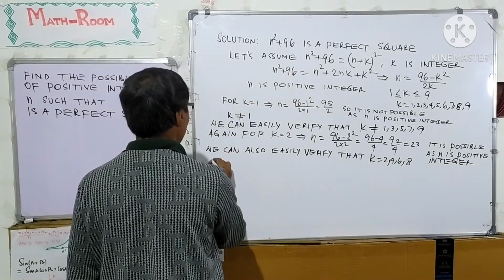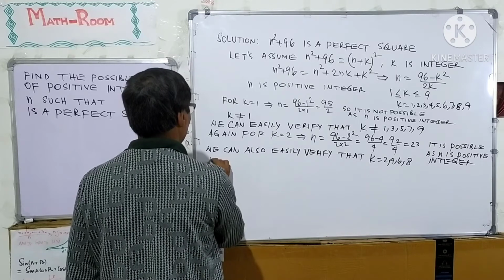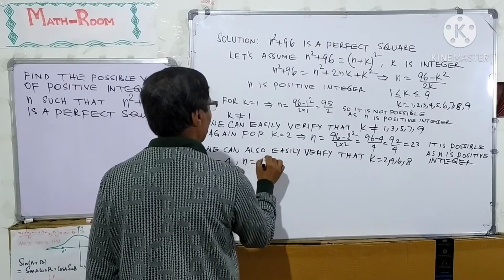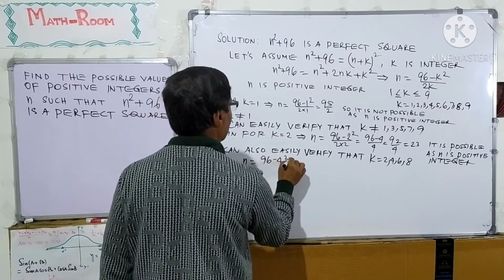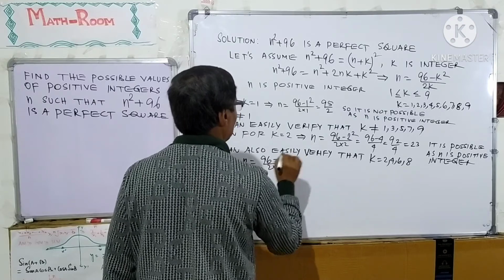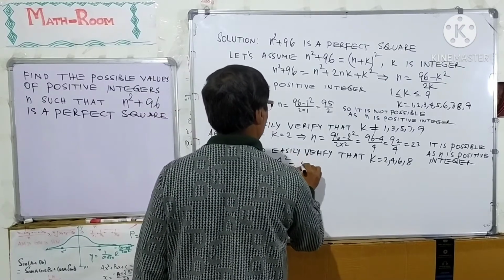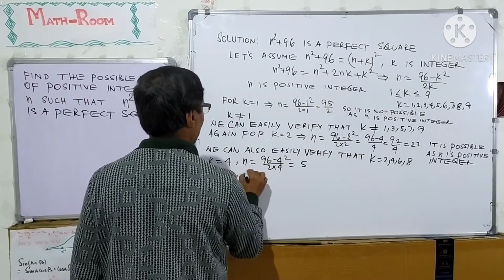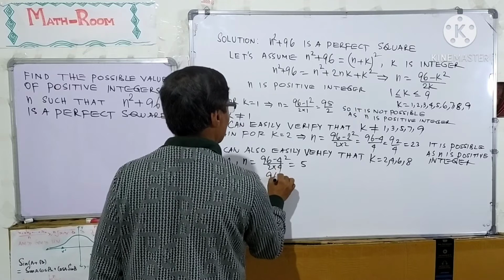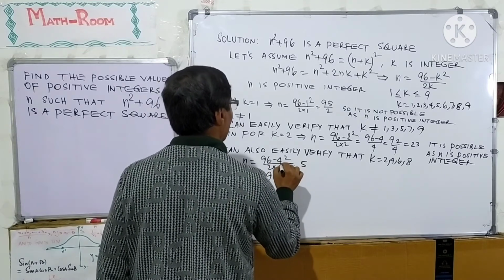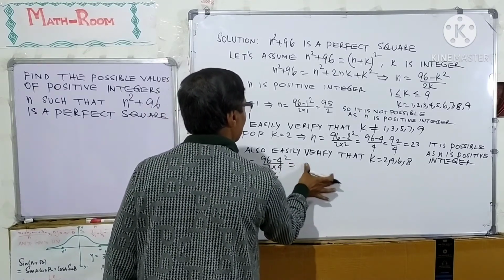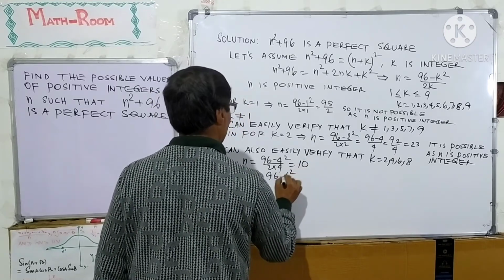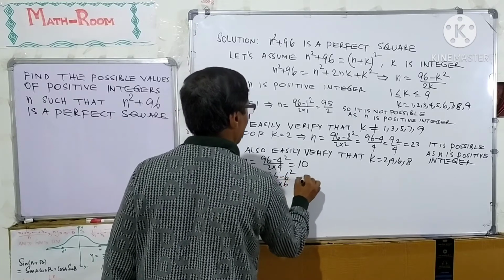For k equal to 4, n equal to 96 minus 4 square over 2 into 4, which is 10. For k equal to 6, n equal to 96 minus 6 square over 2 into 6, which is 5.